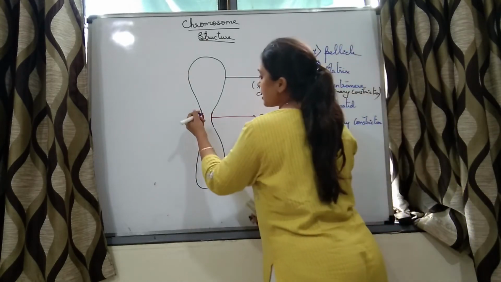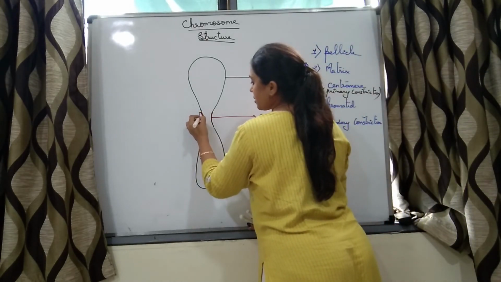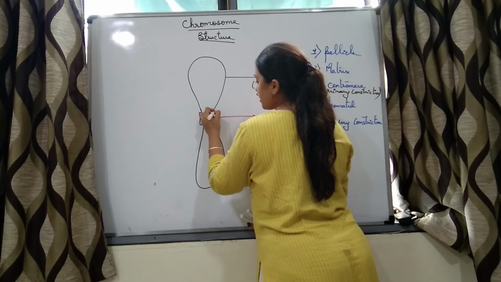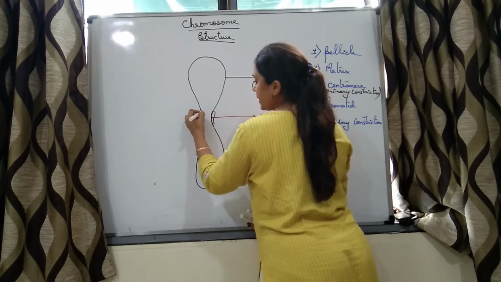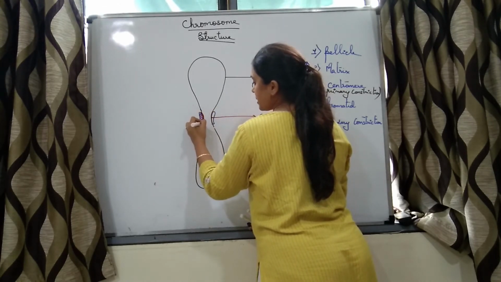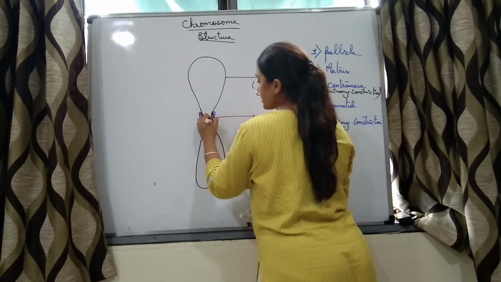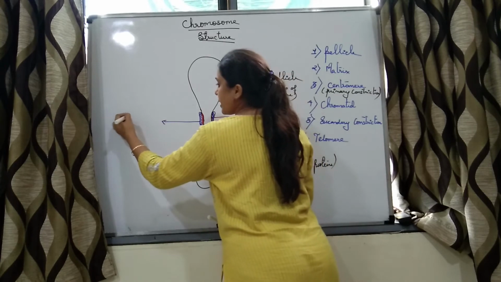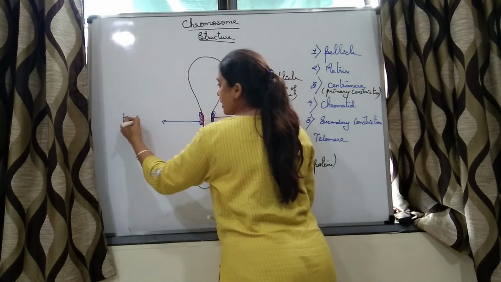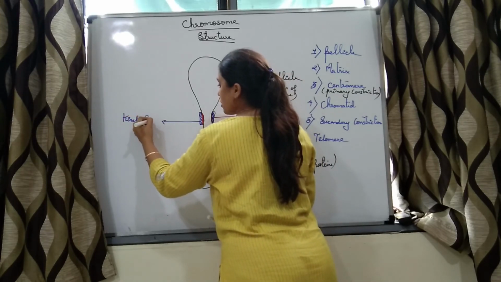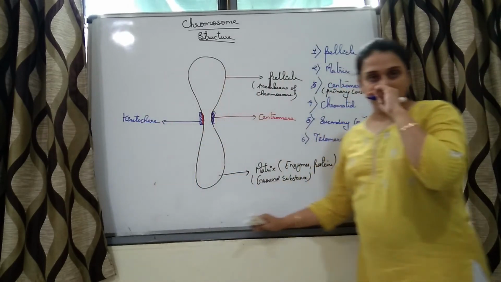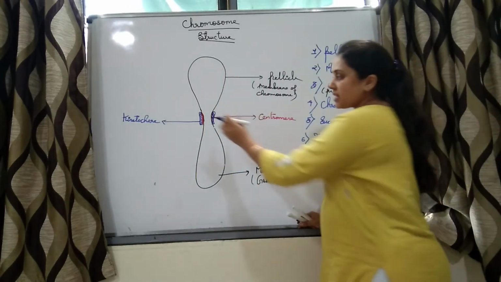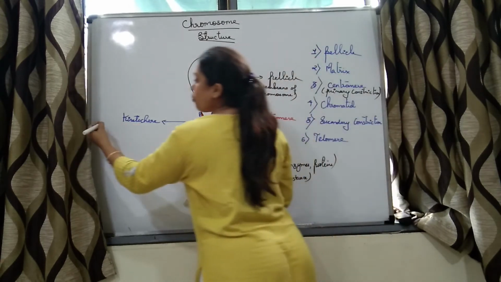Now surrounding the centromere, there is a plate. There is a plate surrounding the centromere. This plate is called the kinetochore.